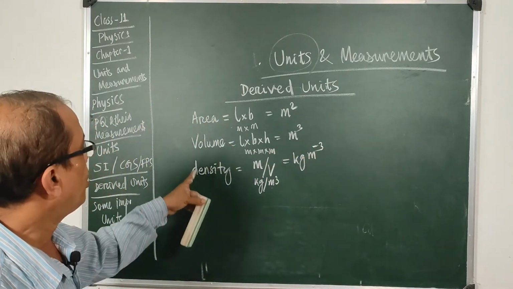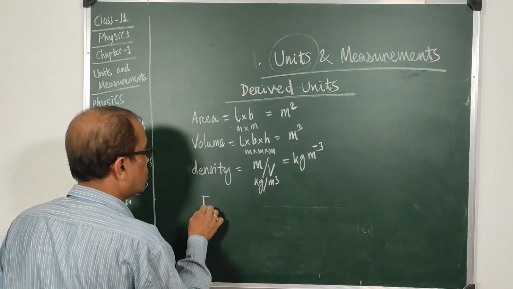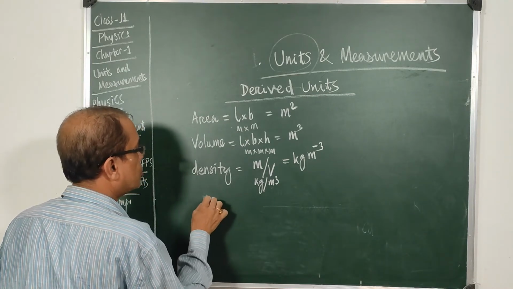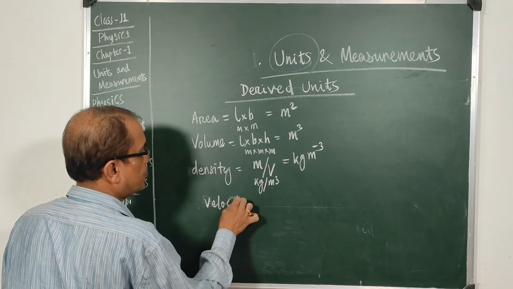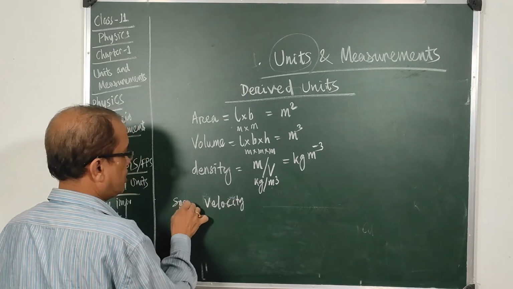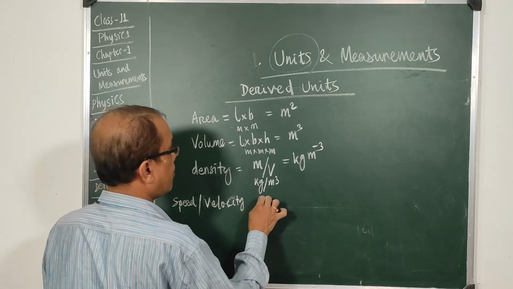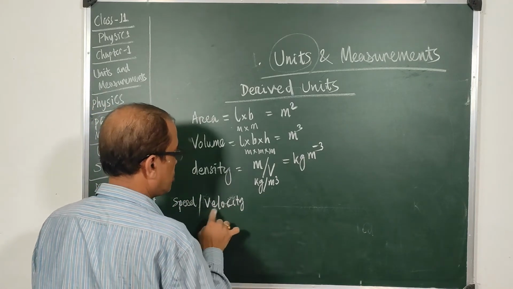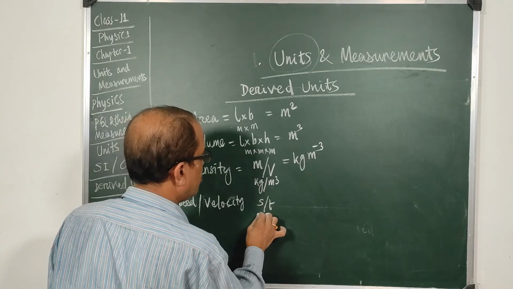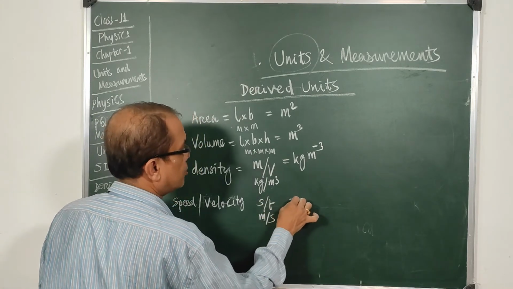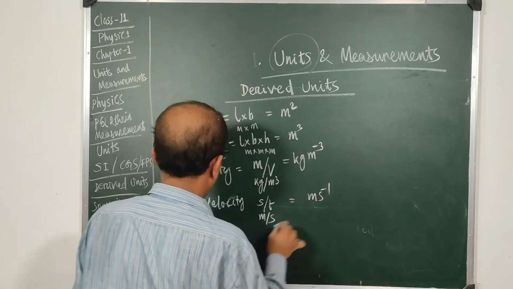And when you are talking of, say, speed or velocity, since speed is distance by time, it will be measured in meter per second.